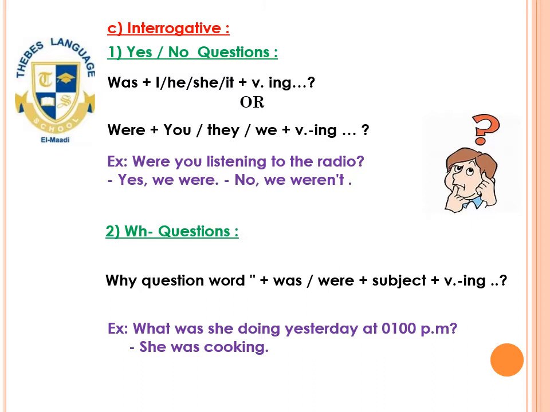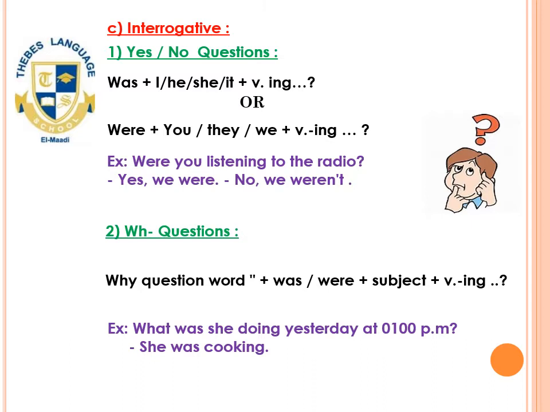For the WH question, we use a WH word like what, where, when, which, and was or were according to the subject that's going to come after them plus verb ing.